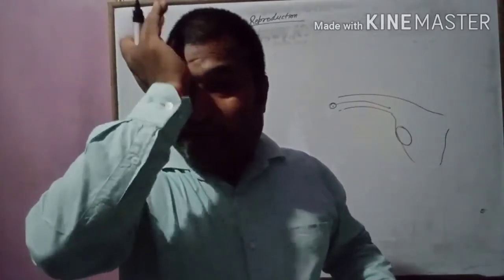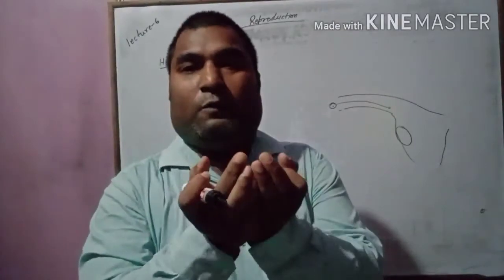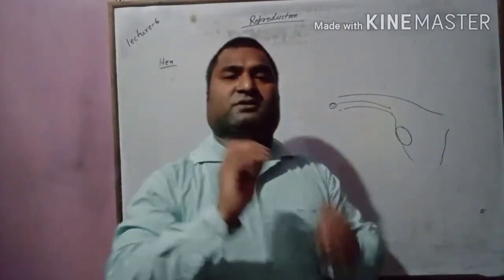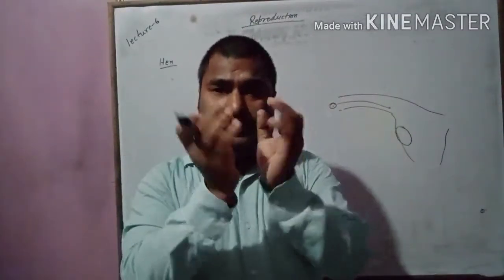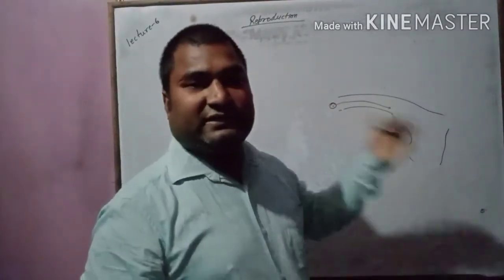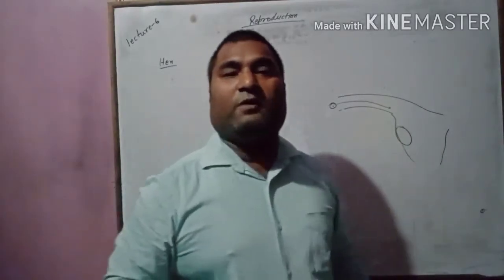While traveling, many layers develop around it. Many layers develop around this embryo. Once it is dividing, it is called an embryo. So many layers are developed around it.